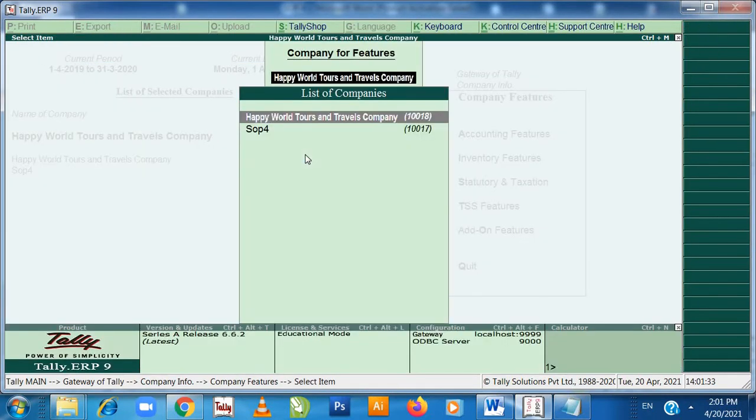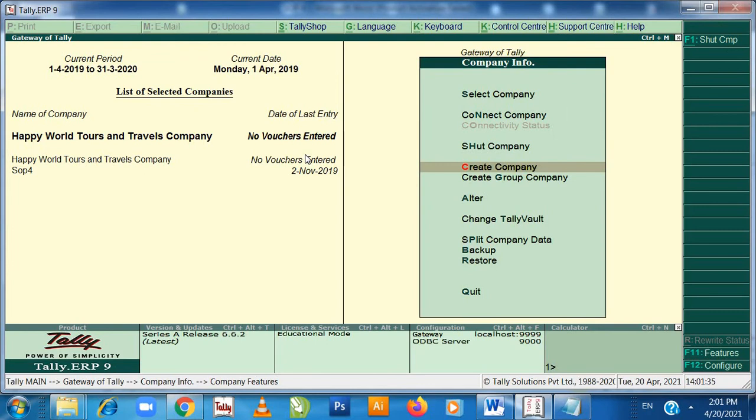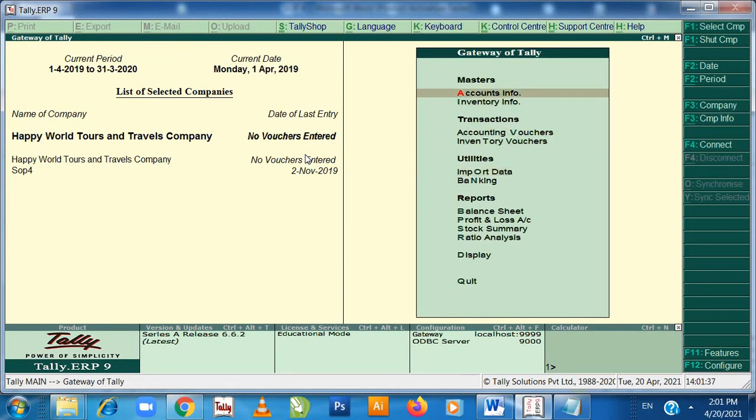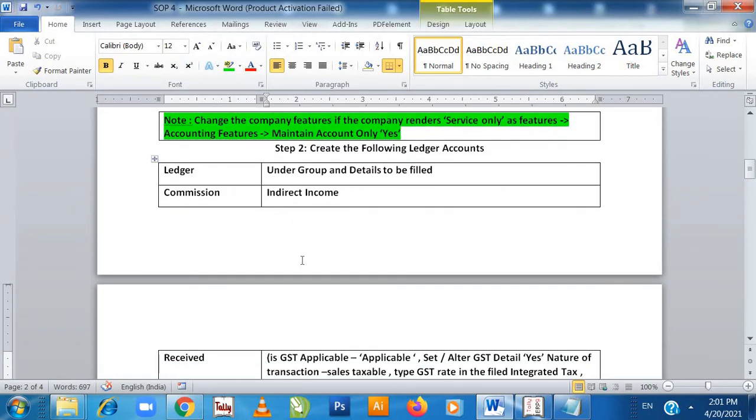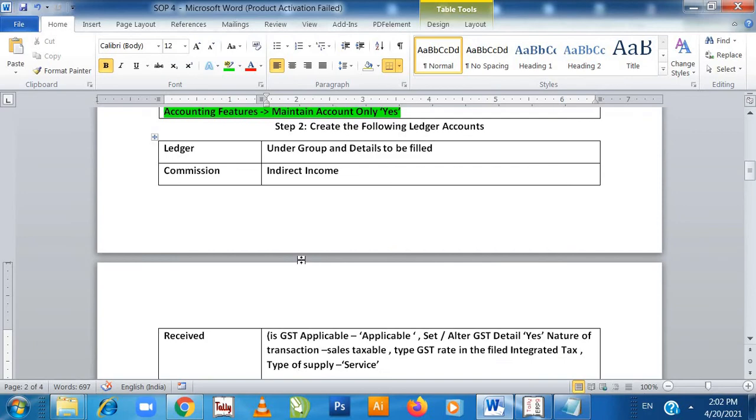Now after setting up the GST details, the next step is to create ledgers in accounts info. So here we have done it. Now we will do the ledger part. First ledger is commission received, because the first entry says received commission rupees 50,000 with 18% GST. So we have to make a commission ledger, that is commission received.